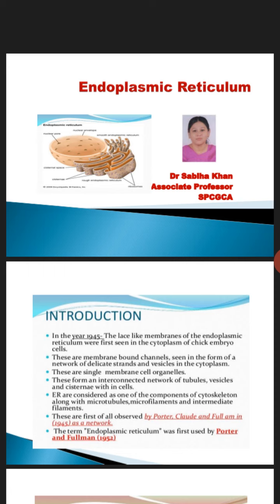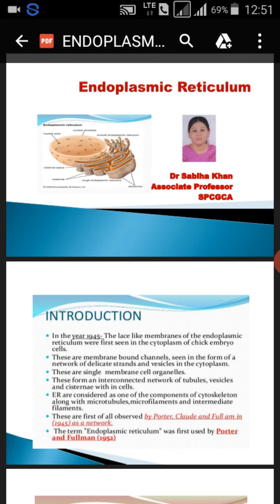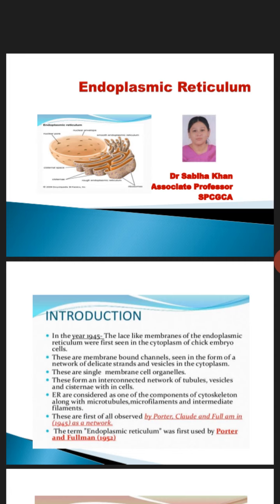The endoplasmic reticulum is considered one of the components of the cytoskeleton along with microtubules, microfilaments and intermediate filaments. These microtubules and microfilaments constitute the cytoskeleton, and similarly the endoplasmic reticulum also. It was first observed by the scientists Potter, Claude and Fulham in the year 1945 in the form of a network. The term endoplasmic reticulum was given by, can you name the scientist?